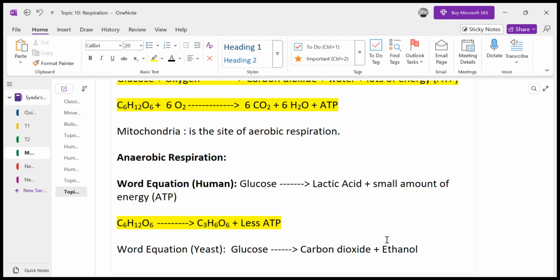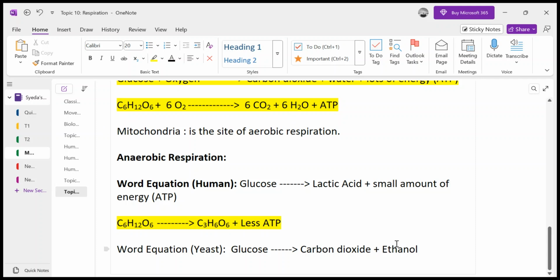This is because in anaerobic respiration, glucose is not completely broken down into carbon dioxide, meaning there are still some carbon-hydrogen bonds left, and these are the bonds which, on breaking, give the energy.